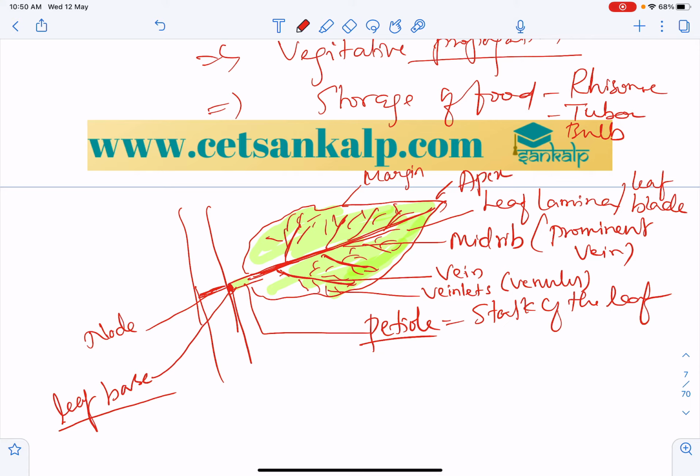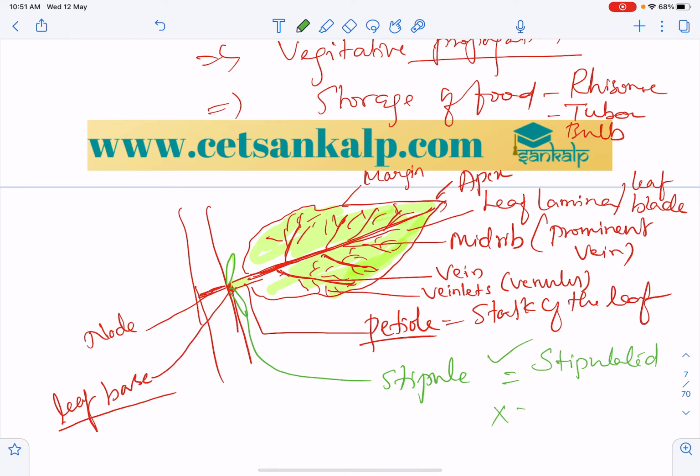The lateral appendages, two green leaf-like structures, are called stipules. If stipules are present, such a leaf is called a stipulate leaf. If stipules are absent, it is exstipulate.